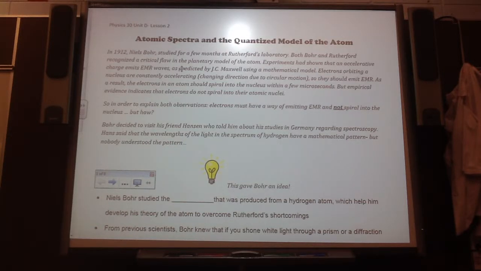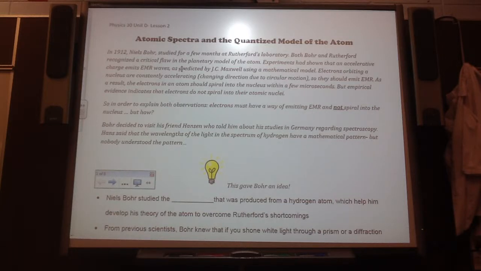So, this is exciting. In order to explain both of these observations, electrons must have a way of emitting EMR and not spiral into the nucleus. So what kind of model can explain that? We need electrons kind of like orbiting the nucleus, but they can't be spiraling into the nucleus.